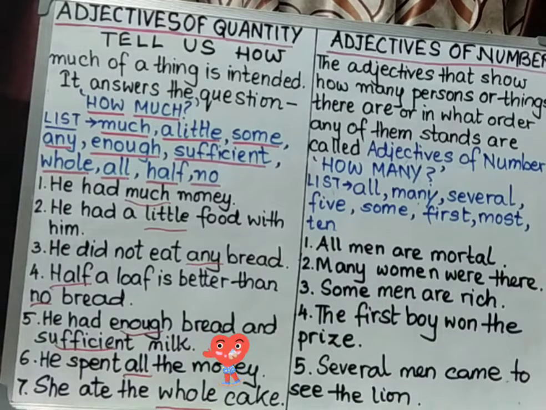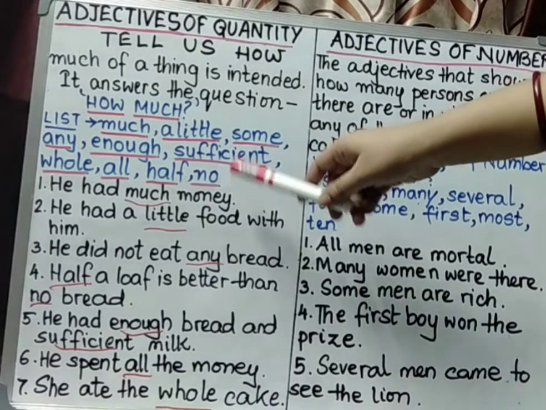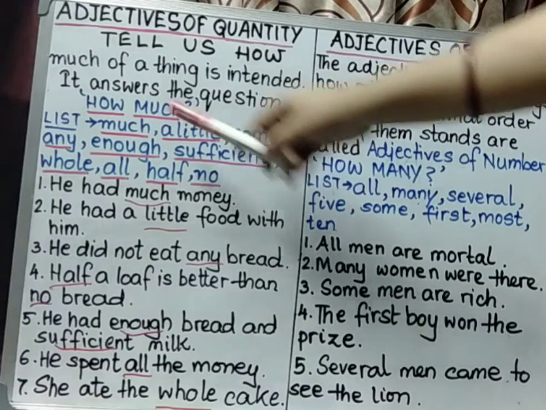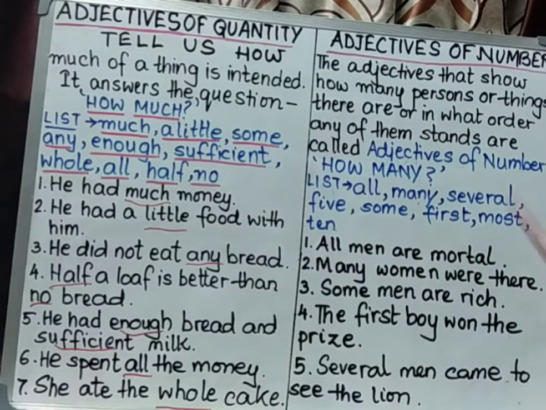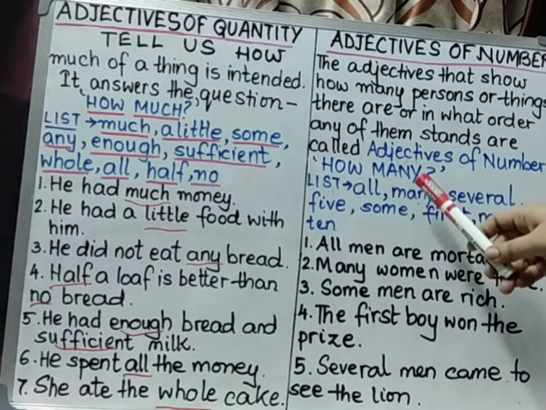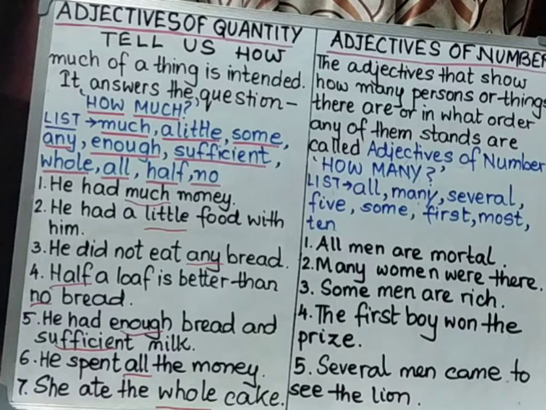Moving on to adjectives of number. Here it was depicted how much, and here it will depict how many or in what order.